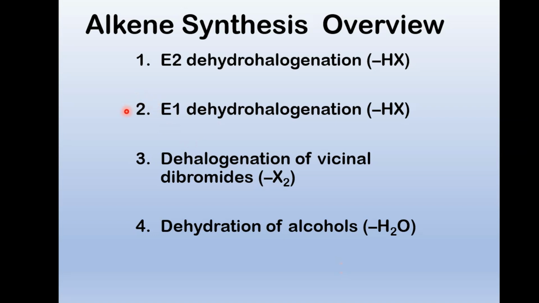So here we're finally to my example problem. How do we get to alkenes? What we looked at this morning we would call dehydrohalogenation.